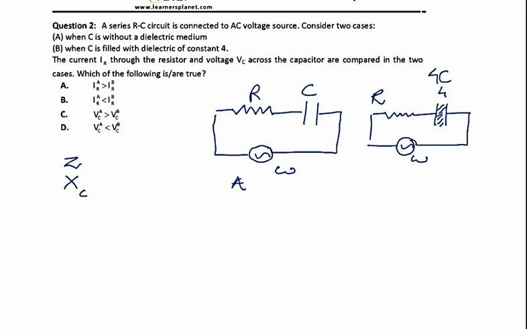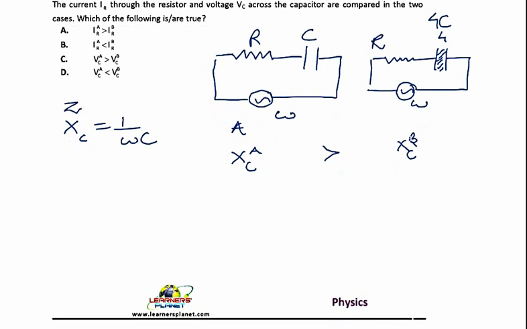Omega or the frequency is the same, and XC is given by 1 upon omega C. Now if you compare XC in case A and XC in case B, since capacitance C is more in the second case, the reactance is less.